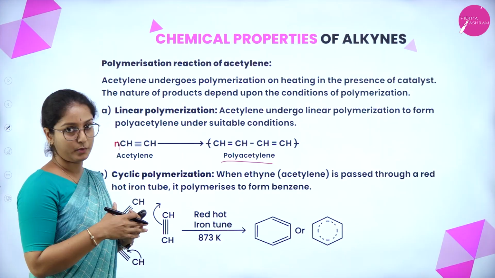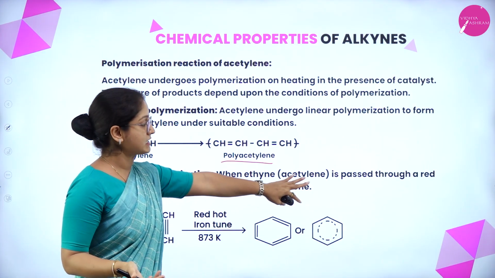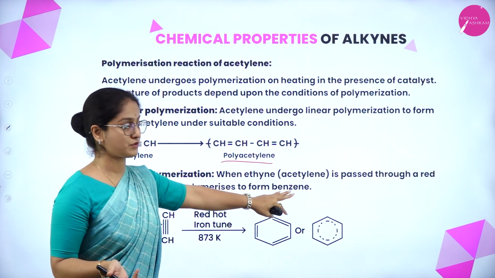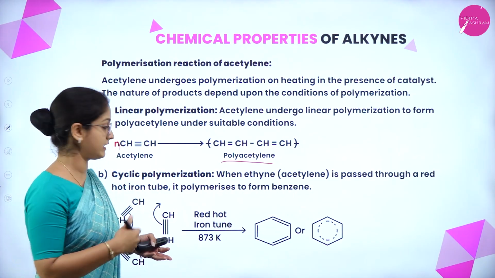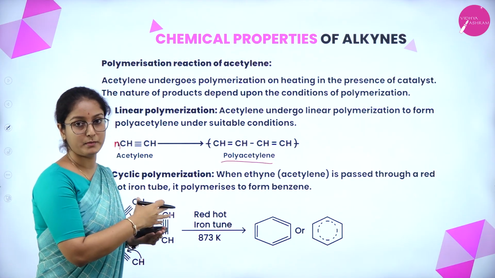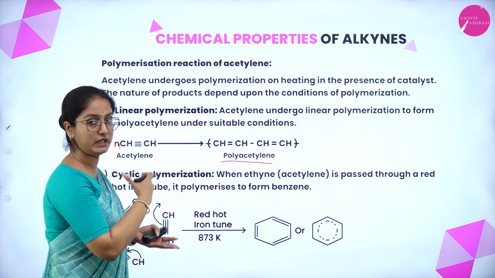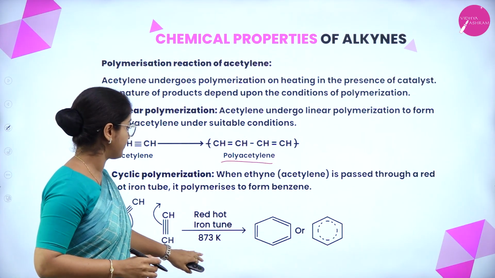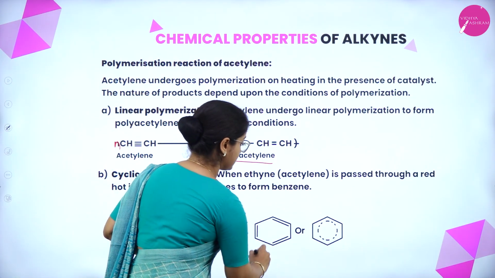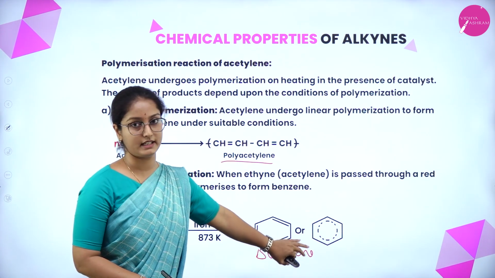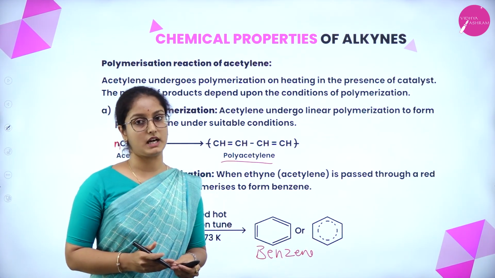Under cyclic polymerization, when ethyne is passed through a red hot iron tube, it polymerizes to form benzene. Let us see the general reaction. There are three ethyne molecules. One of the pi bonds is broken down to form a bond between each carbon atom under the red hot iron tube. Therefore, it forms benzene, which is cyclic in nature. So that was about alkynes.